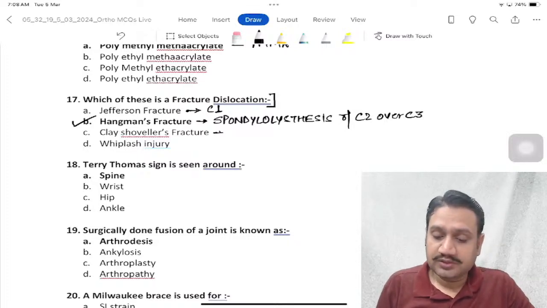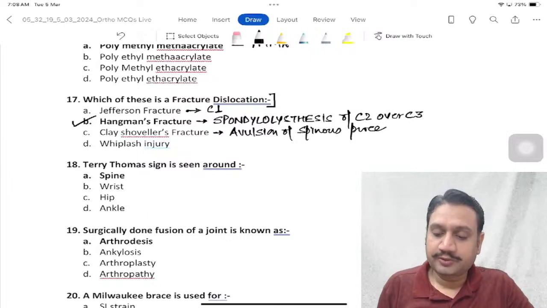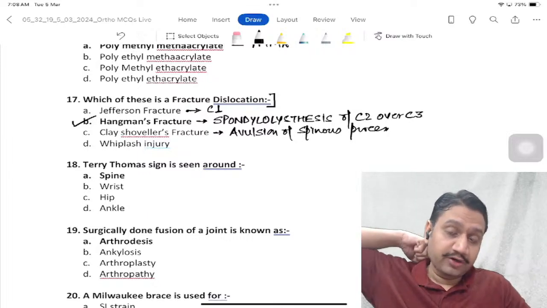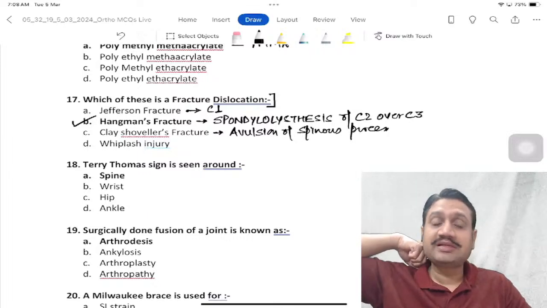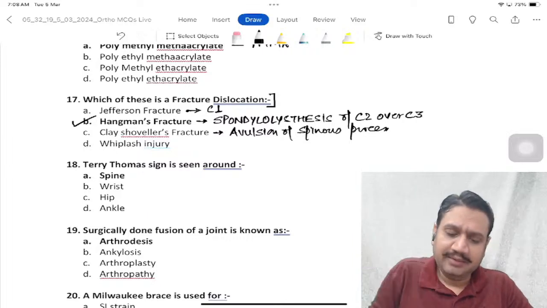Clay Shoveler's, what was that? It was avulsion of the spinous process. Clay Shoveler's is avulsion of the spinous process of usually which one? The vertebra which is very, very prominent on your back, right? Vertebra prominens. Which one is that? That is C7, right? Sometimes T1 also.